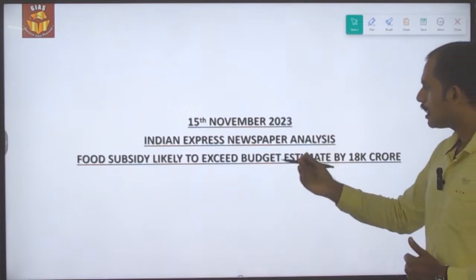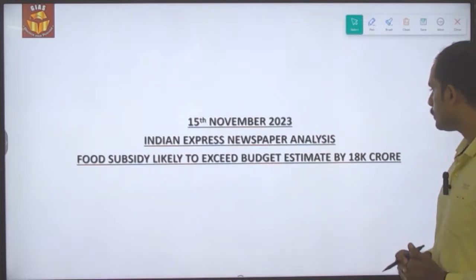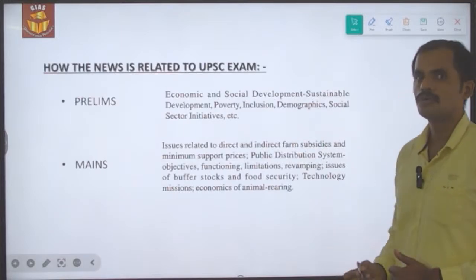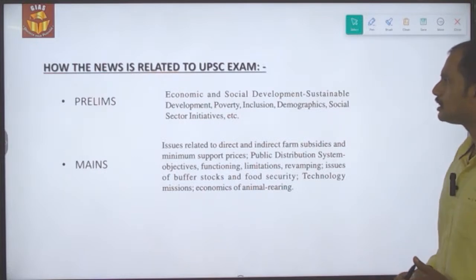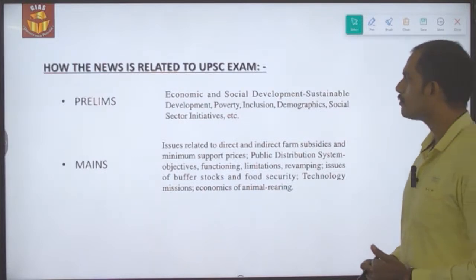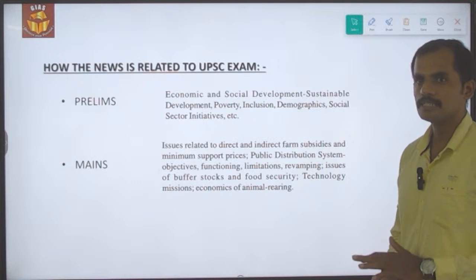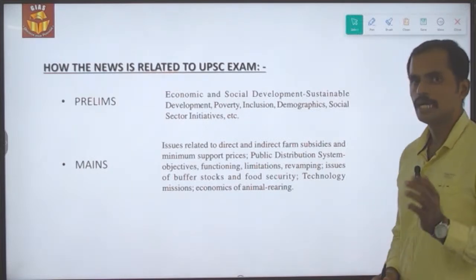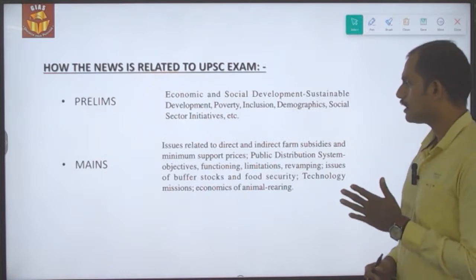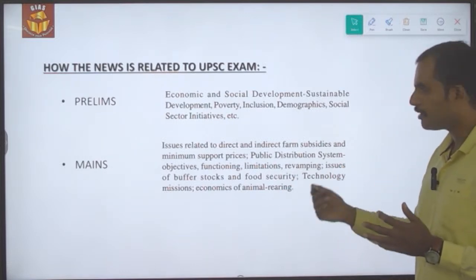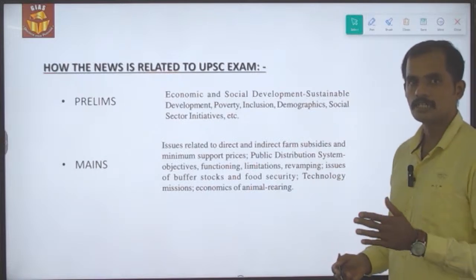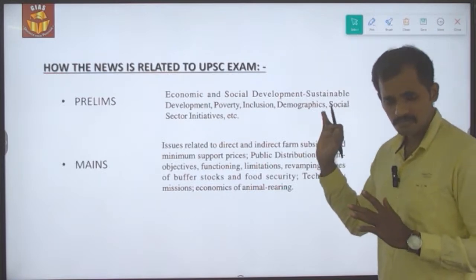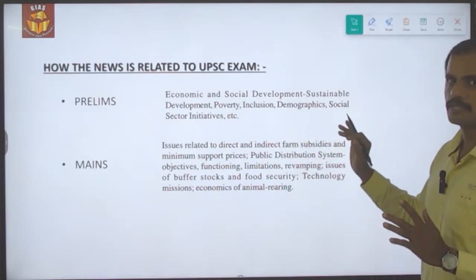Food subsidy likely to exceed the budget estimate by 18,000 crore. So the news is related to food subsidy. Under prelims it is linked with a topic called economic and social development. Similarly, under mains it is related to a subtopic called issues related to direct and indirect farm subsidies, MSPs, PDS and its objective, functioning, limitations, buffer stocks, as well as food security, technology mission, and then economics of animal rearing. So under this topic only the news is related to the examination.